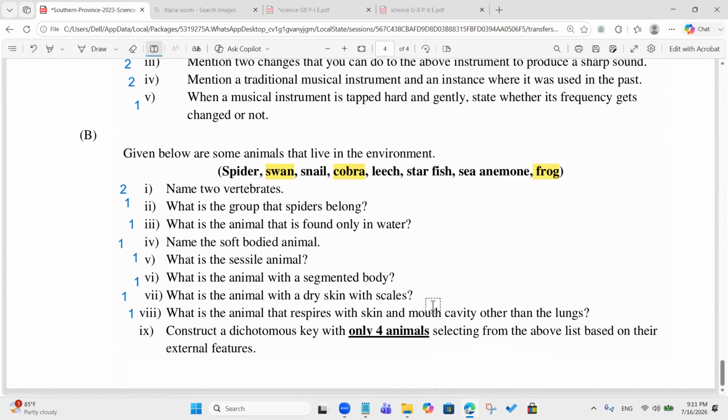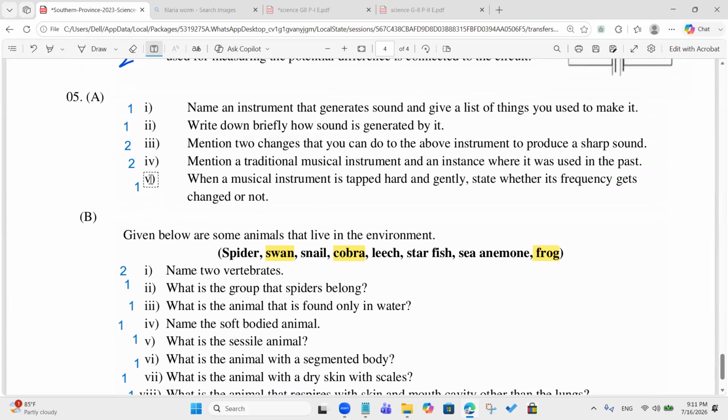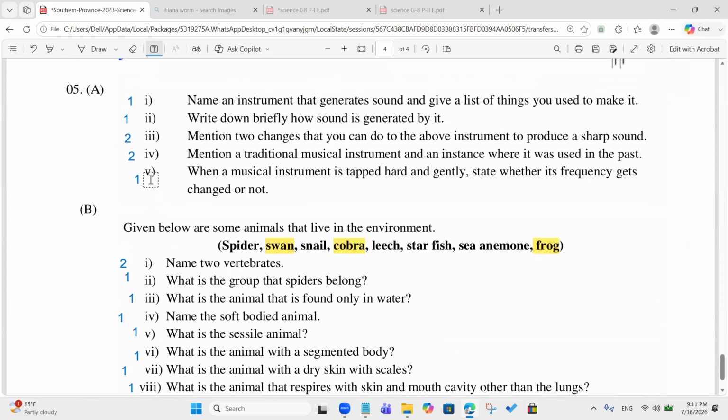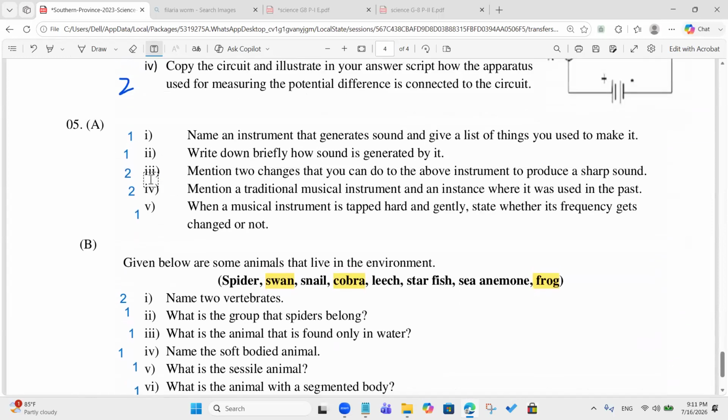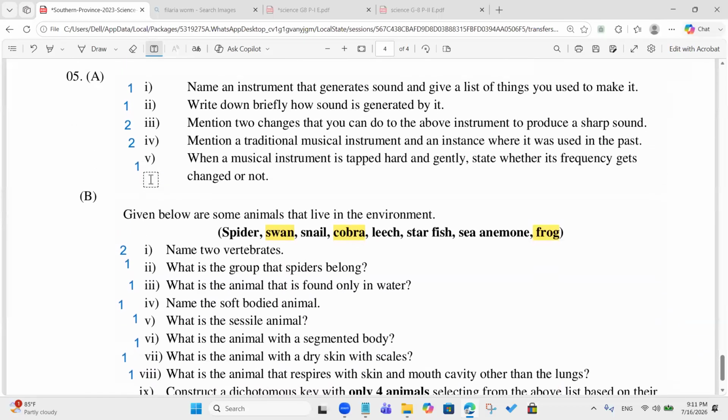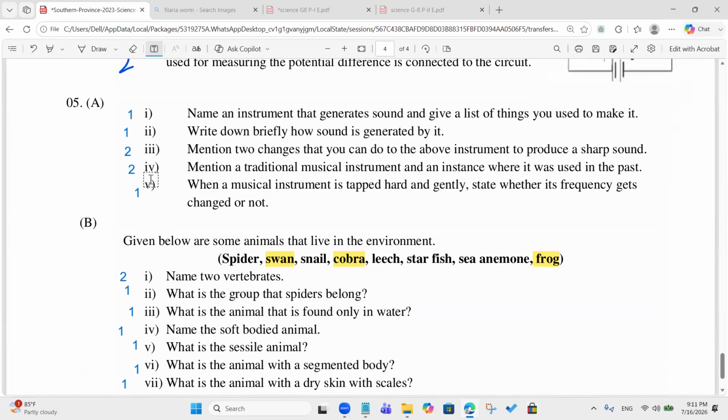Can you share the dichotomous keys that you have done? Oh, but how can we give marks, 11 marks for this question, right? This has too many questions. I think we may give 1 mark for some questions, right? So for these two-mark questions, we'll give 1. And this one also 1. And for name vertebrates also 1. Sorry for that.